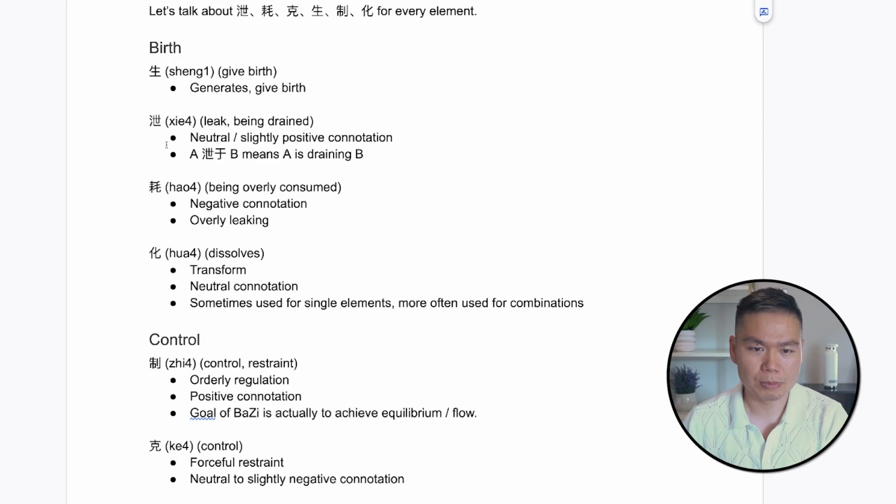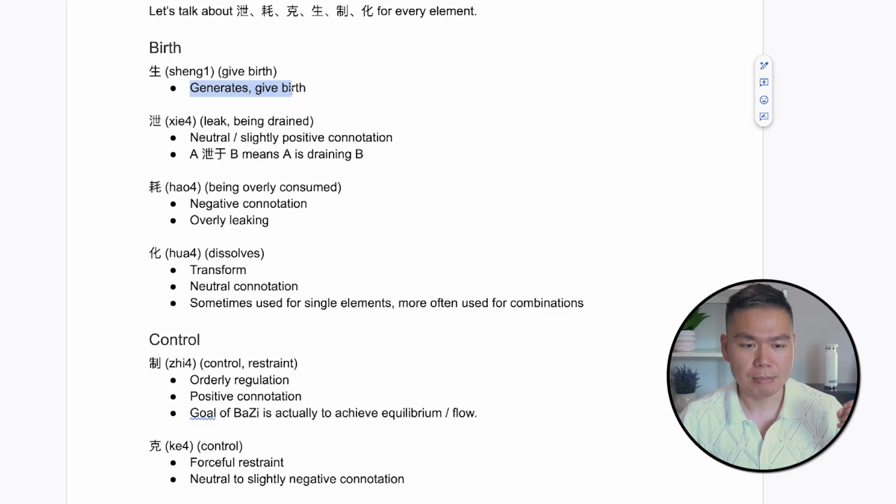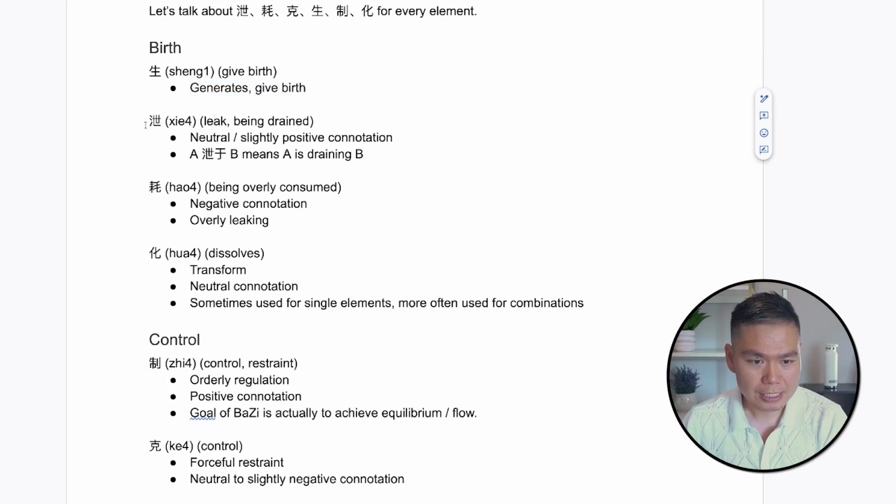These are some of the terms on birth. So we're gonna talk about 生, 泄, 耗, 克, 治, and 化. Every one of them applies to all elements. 生 means give birth to, generate. So A 生 B means A gives birth to B. 泄, and this is the pinyin here, means leak or being drained off. Now, 泄 has a neutral or slightly positive connotation.